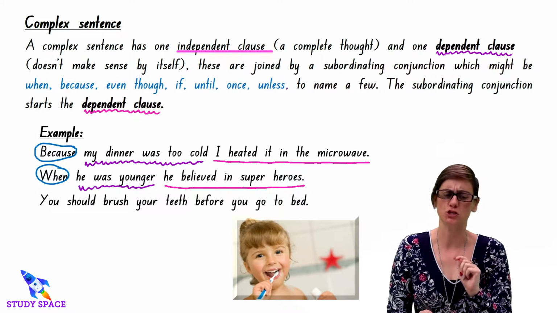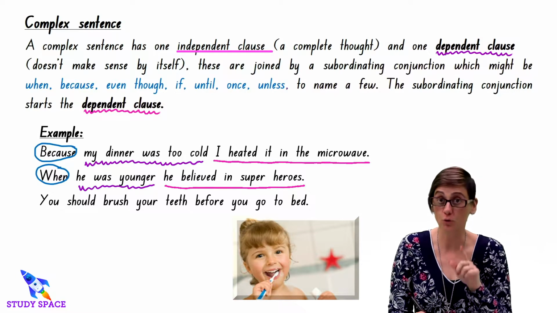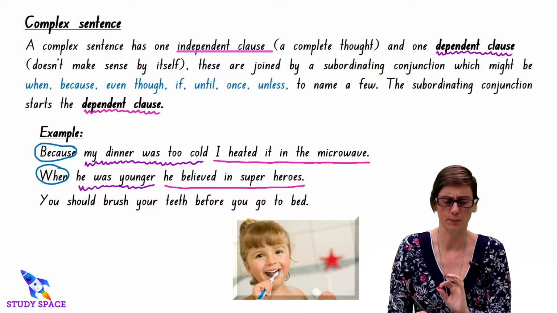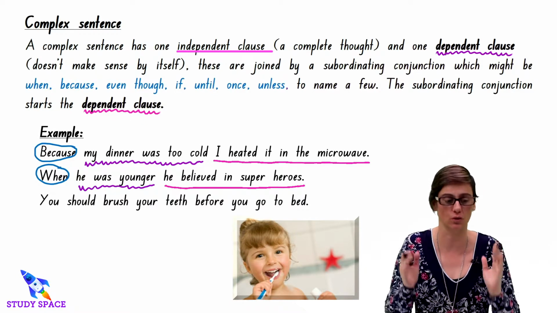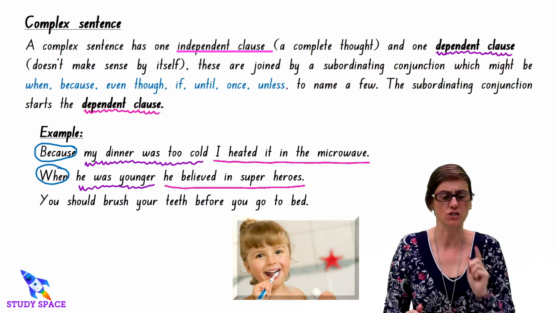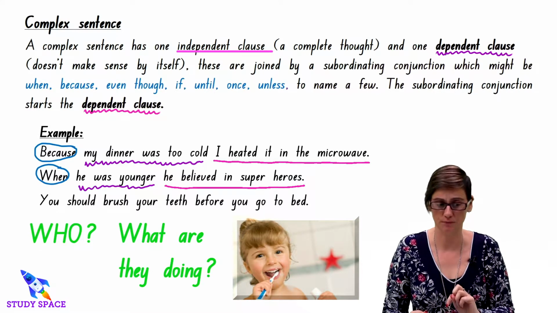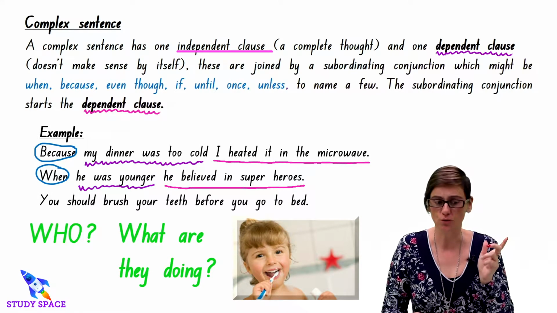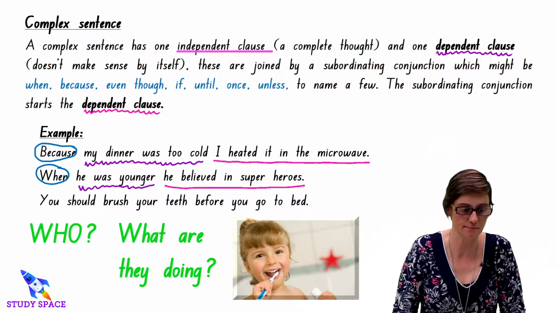You should brush your teeth before you go to bed. So let's have a look for the independent clause, or the one complete thought or idea. You should brush your teeth. Who's the who and what are they doing? You're the subject or the noun. And what should you do? You should brush your teeth. So that's my independent clause there.